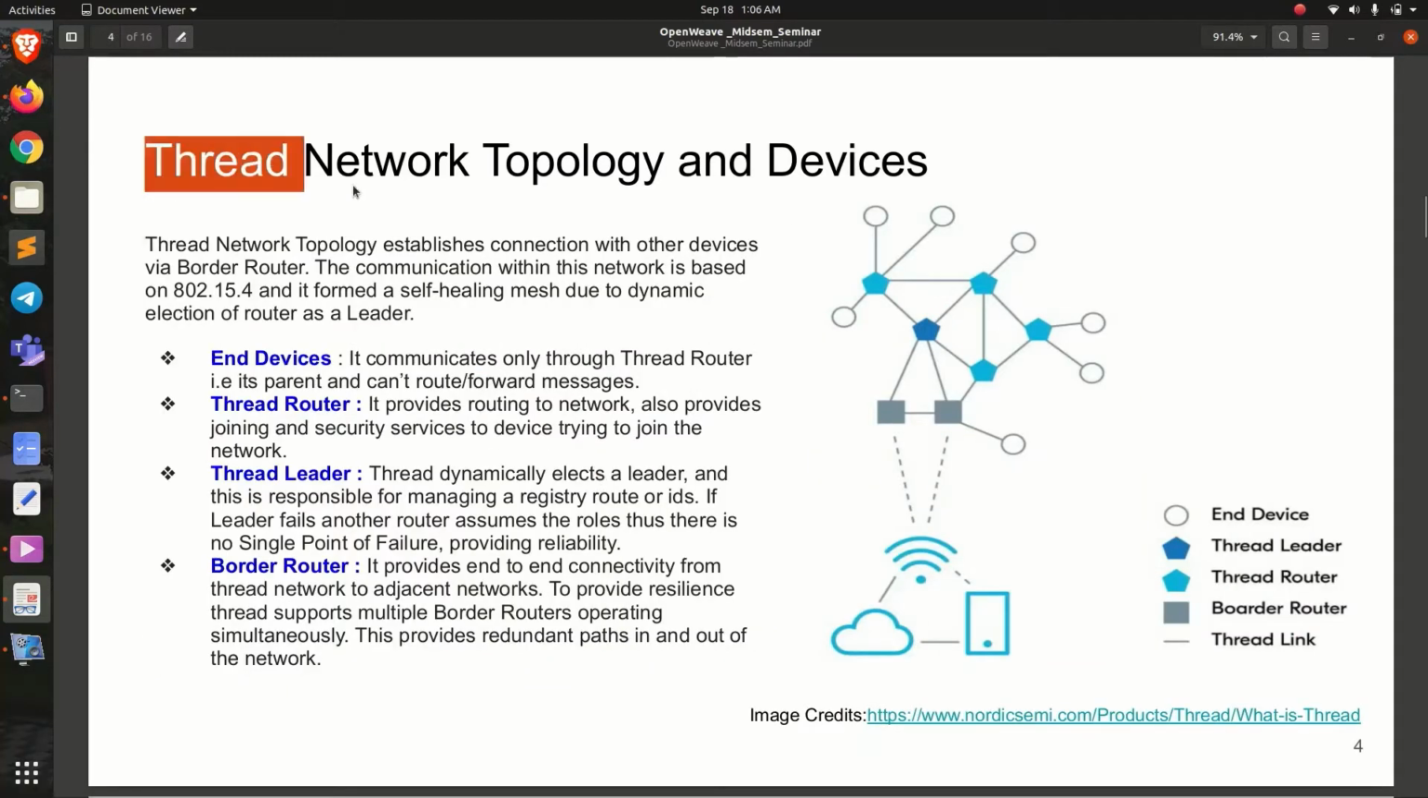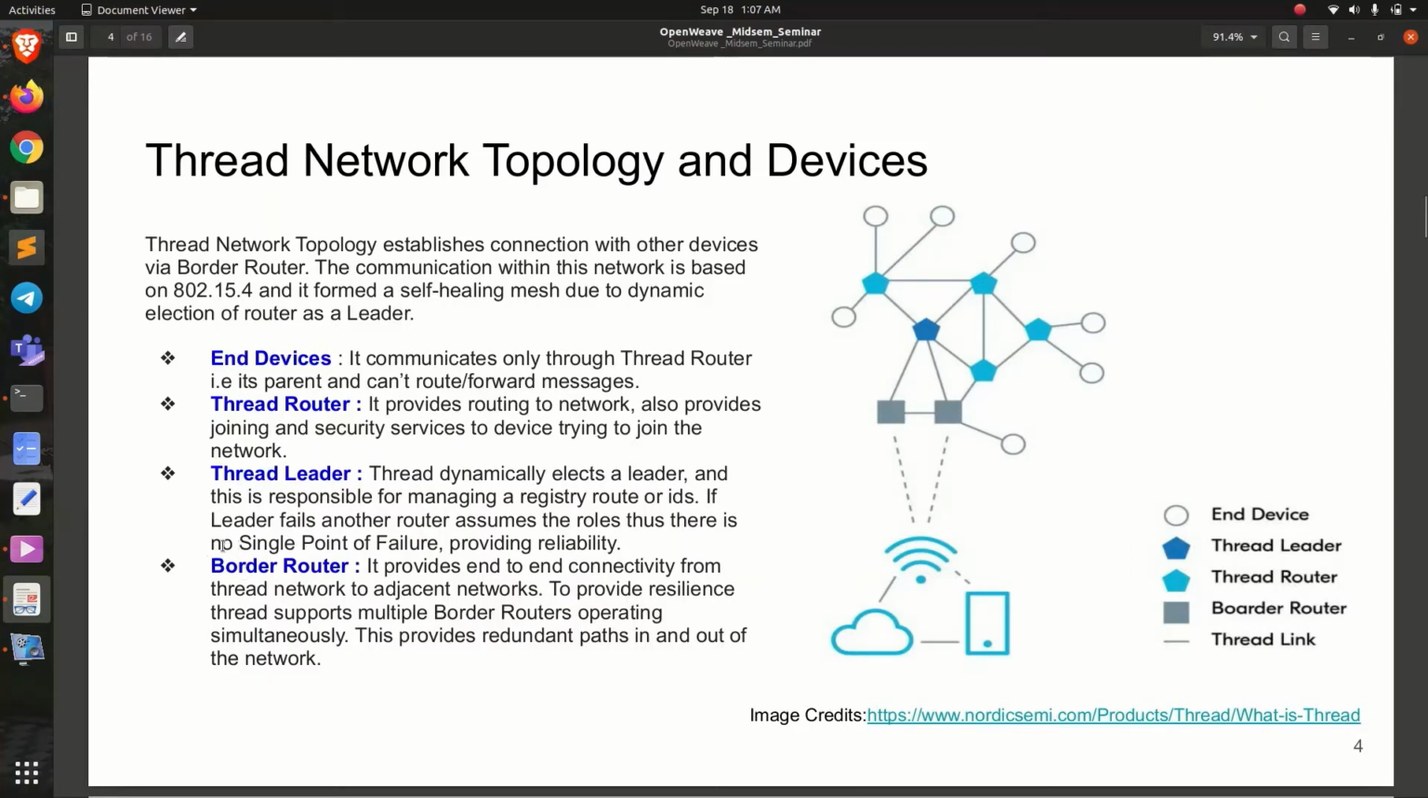Now let's discuss the Thread network topology and devices. It's a mesh network with various devices which communicate with each other only through a Thread router. This Thread router provides routing service as well as joining and security services to the devices which are trying to join the network. The Thread network also has something called the Thread leader, which is a leader elected dynamically from all the Thread routers, responsible for maintaining registry routes or IDs.